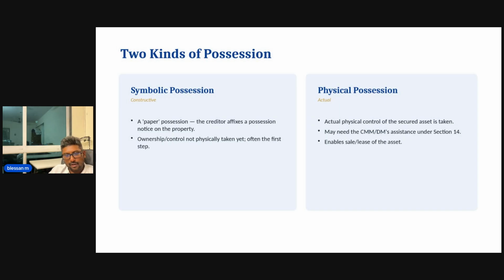It is actually physical control of the secured asset being taken, and sometimes unruly borrowers might resist the physical possession. There have been times where borrowers cleverly, with good legal advice, would put some tenants in the immovable property, and those tenants would refuse to leave the property. So at that point of time, the bank might need the assistance of the CMM or DM under Section 14.